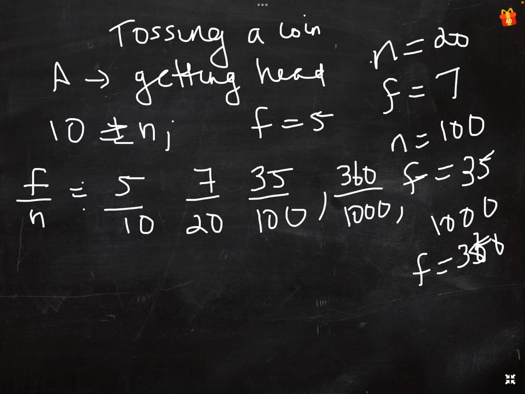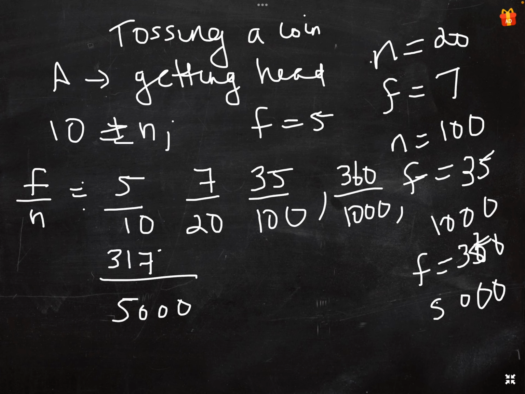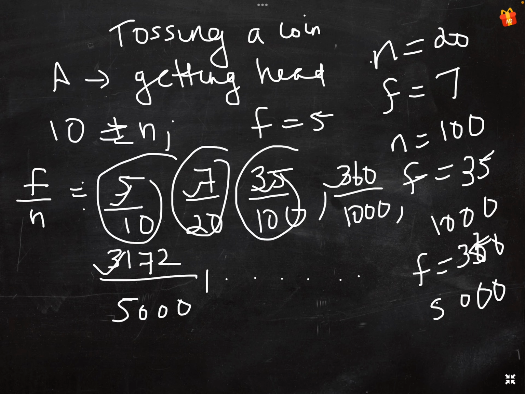Then we repeat this experiment again, for example 5000 times, and we count the number of heads, for example 3172, and so on. Here the outcome is very irregular, but we consider the sequence of frequency ratios.